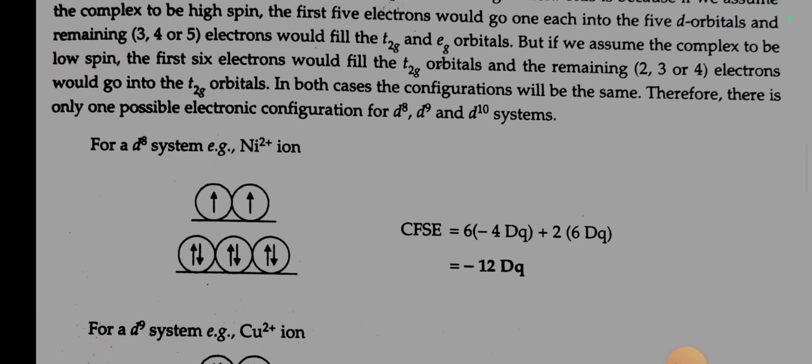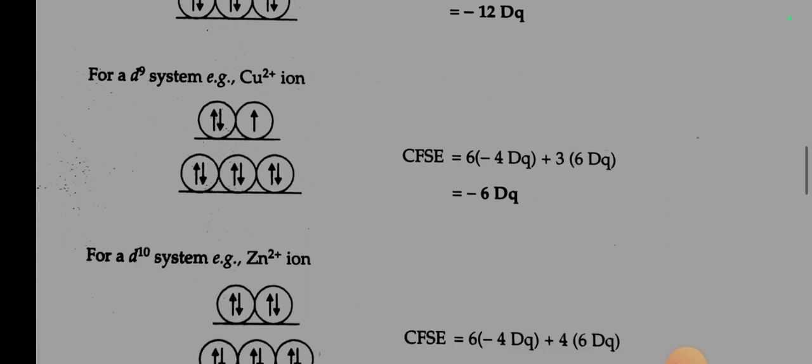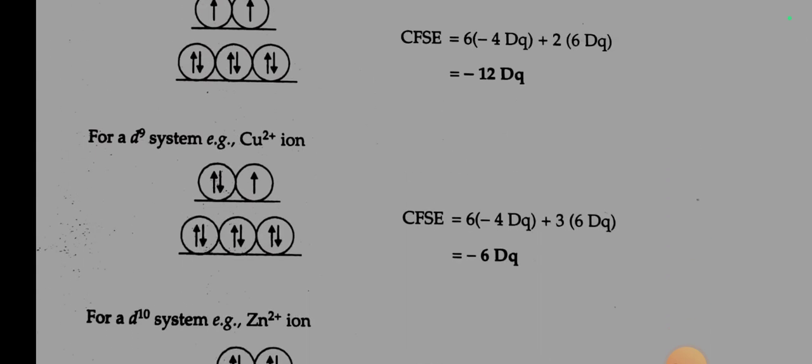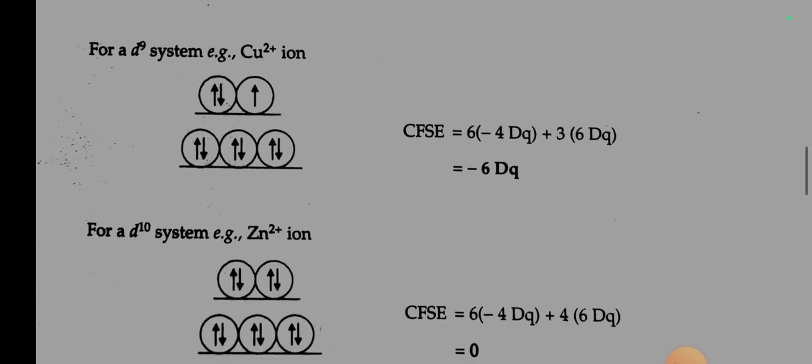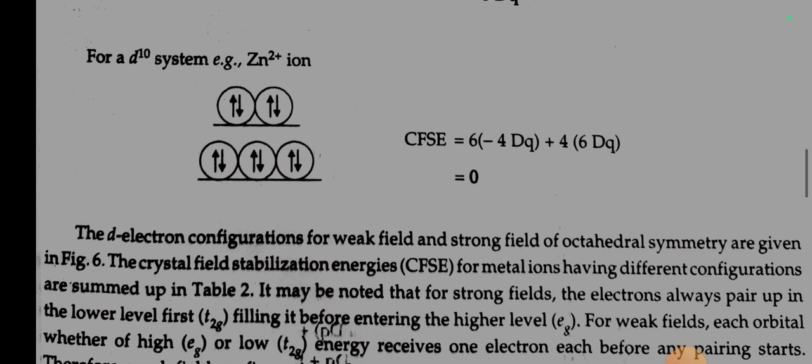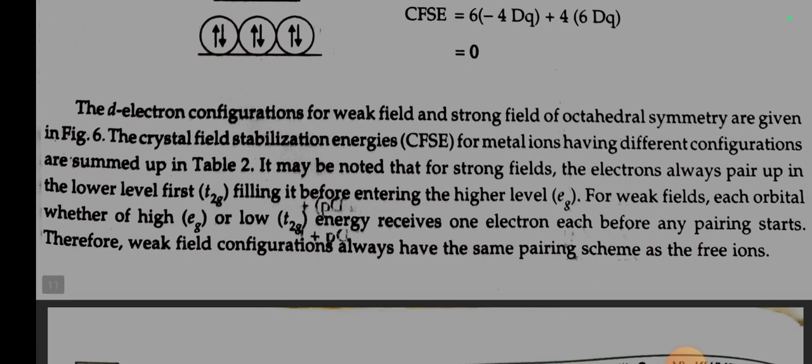For a d8 system, for Ni2+ ion CFSE is minus 12 Dq, and for Co2+ ion it is minus 6 Dq. For a d10 system, for Zn2+ ion CFSE is 0. The d electron configurations for weak and strong field of octahedral symmetry are given in figure 6.